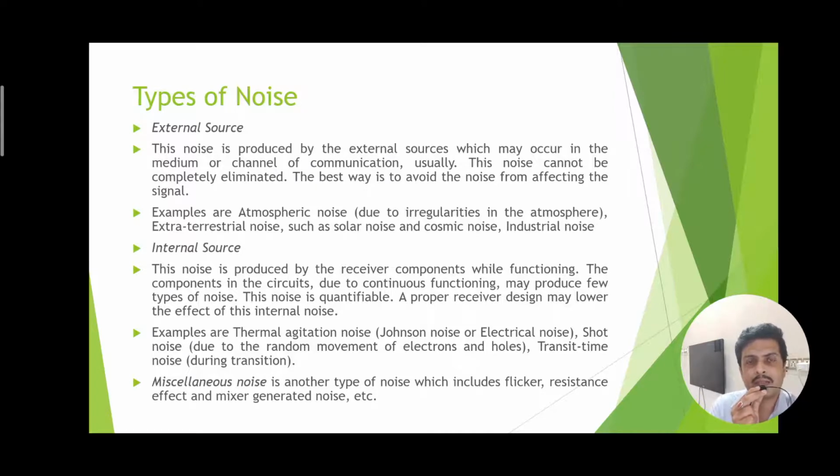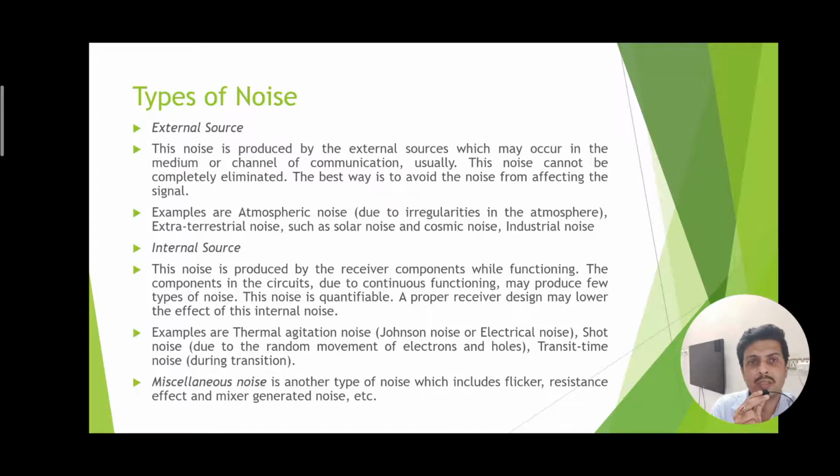The types of noise are normally of two kinds. External sources of noise include atmospheric noise, extraterrestrial noise such as solar noise and cosmic noise, as well as industrial noise. Internal sources of noise are thermal agitation noise, shot noise, and transit time noise. Normally shot noise is produced due to the random movement of electrons and holes.